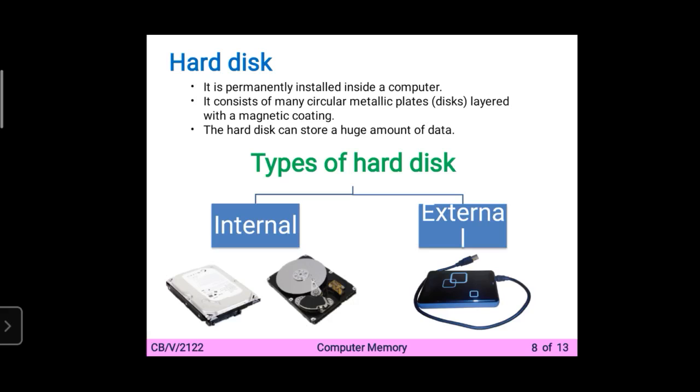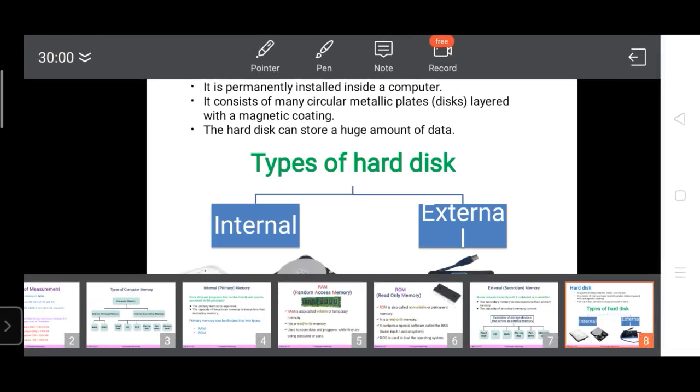It is permanently installed inside a computer. जब आप नया कंप्यूटर परचेज करते हो तो वो बाय डिफॉल्ट आपके कंप्यूटर सिस्टम में आपके CPU के अंदर होता है. You can see the first internal image, जो आपको यहाँ पे first internal hard disk की image है उस पर concentrate कीजिए. It consists of many circular metallic plates or disk layers with the magnetic coating. How is it made? It consists of many circular metallic plates. You can see here.